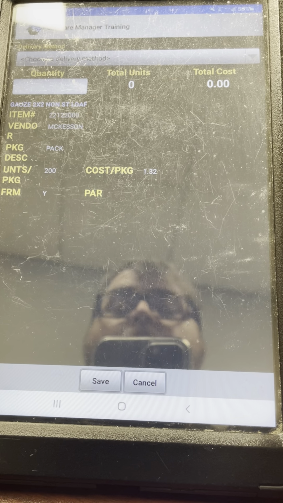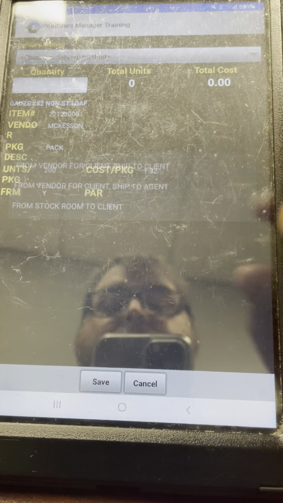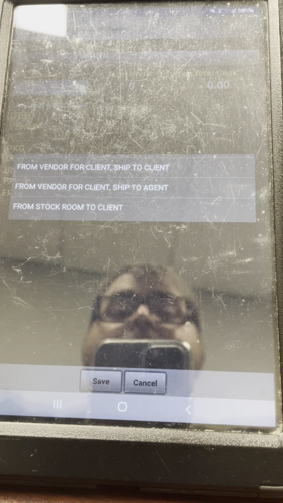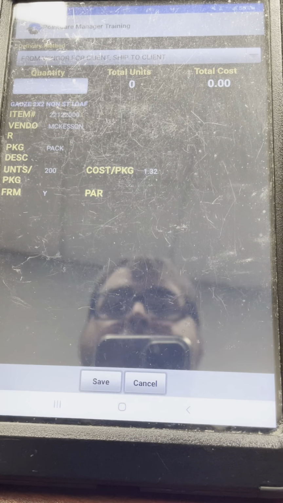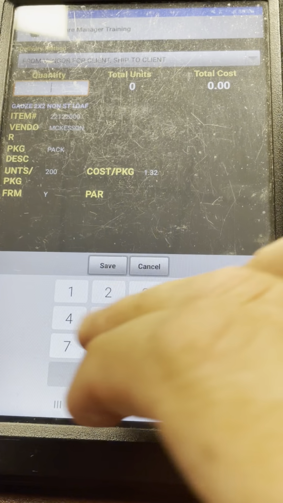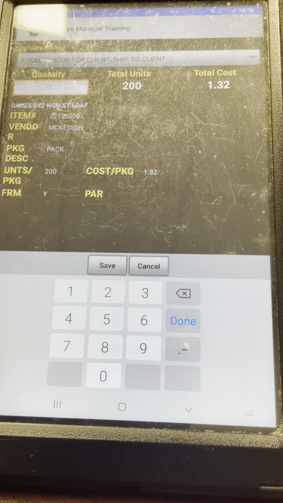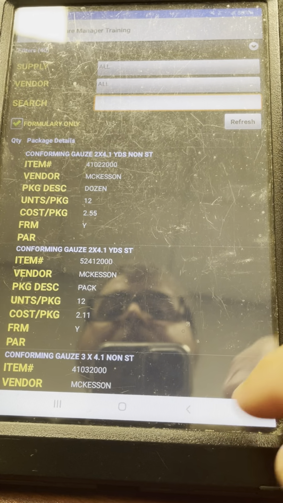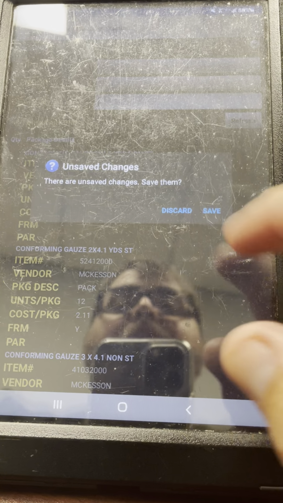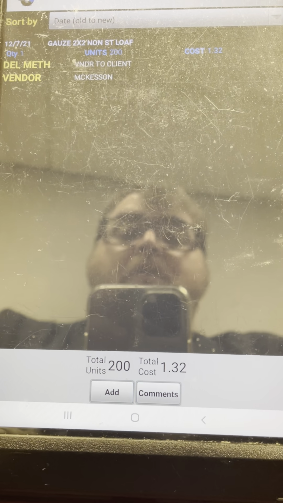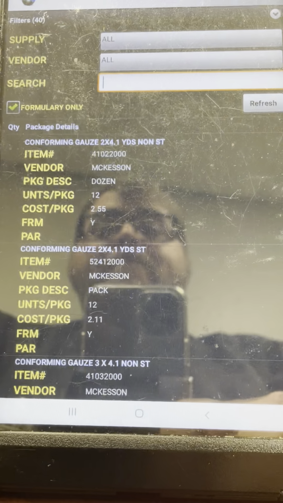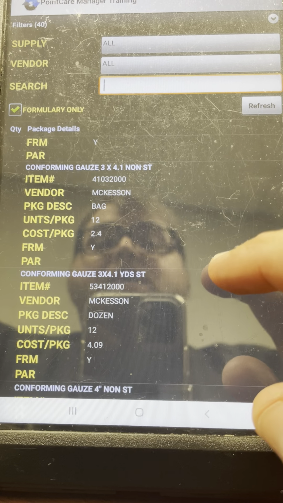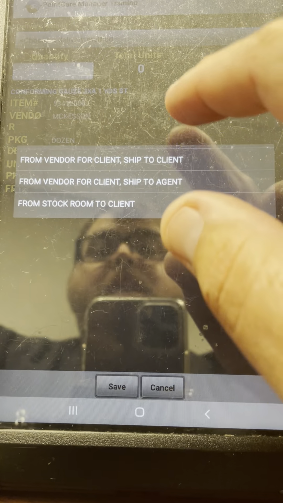And then when we're going to order it, we're going to choose the delivery method. The delivery method should be from vendor to client, shipped to client. We're going to order the amount that we want. So we're going to order 1 loaf for this patient. Click save. And then you click back and then it'll click save. And you will see it right here. If there were more supplies that you needed to add, you would click add, find your other supplies, and then add them as well.